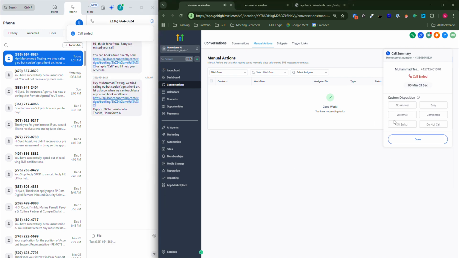For example, kill switch means there are certain people, say I book a call with this person, and I want to make sure this customer doesn't get any calls back from us that might mess up the lead. In that scenario, I'll do kill switch, which basically kills any calls that would go to the customer. So we can summarize that as removing the customer from the workflow so we don't disrupt them, because it's a good lead.